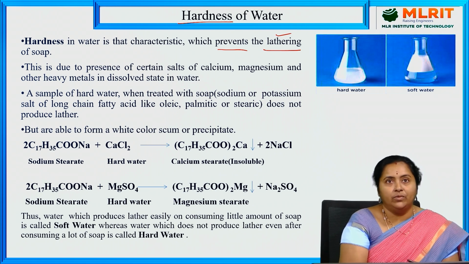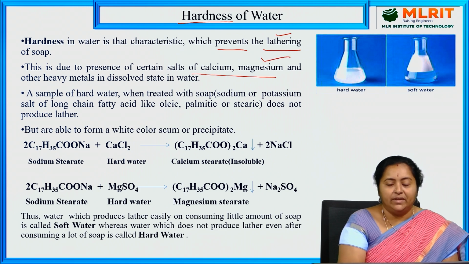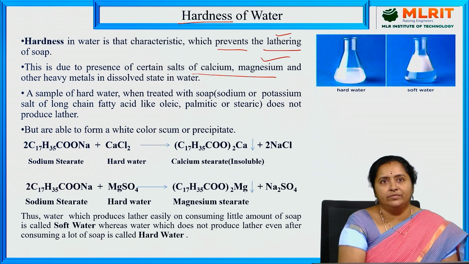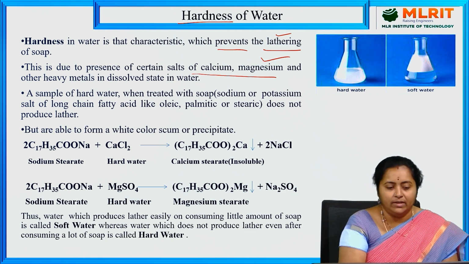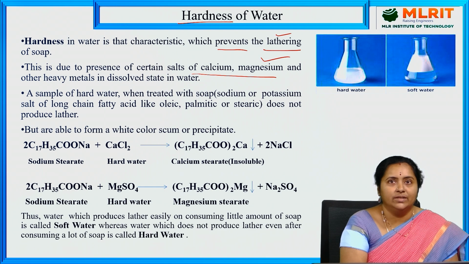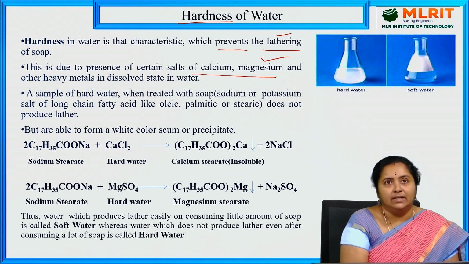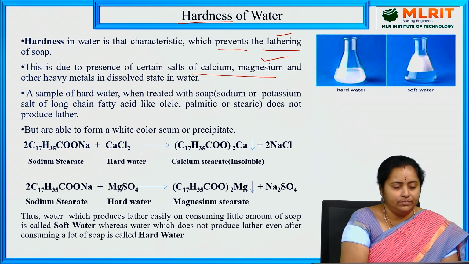This is purely due to the presence of salts of calcium and magnesium, and sometimes heavy metals like iron and aluminium. If they are present in dissolved state in water, then they impart a property called hardness to the water sample. So what do you mean by hardness? It is a characteristic property of a water sample by virtue of which it is able to prevent lathering of soap.